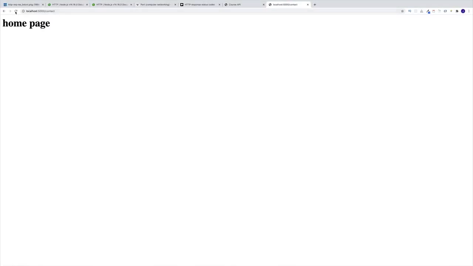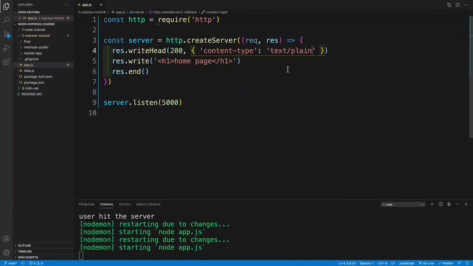If I change the content type back, for example, to plain, and if I save and refresh, now notice this is now treated as text. It's not treated as HTML. So whatever you set up over here in the content type, yes, it does matter. Now Express takes care of that, so we won't have to do that. But I just want to let you know that if you will be setting up the headers yourself, yes, the stuff that you type here matters.